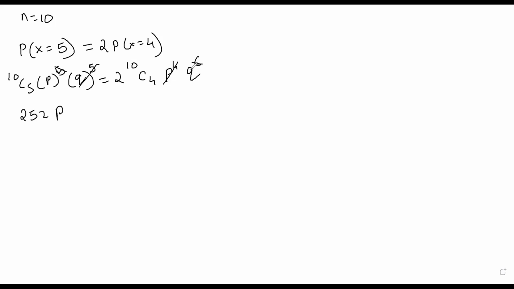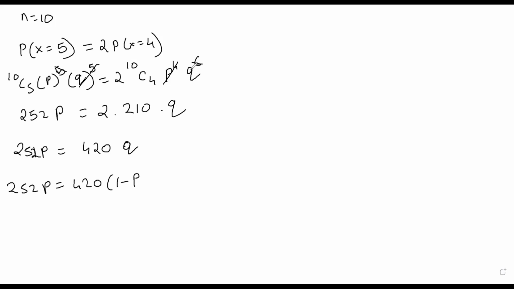10C5 is 252 multiplied by P equals 2 into 10C4, which is 210, multiplied by Q. This is 252P equals 420Q.